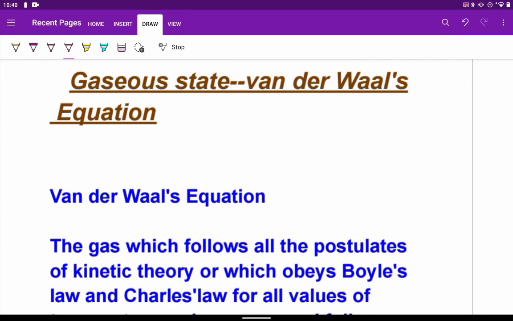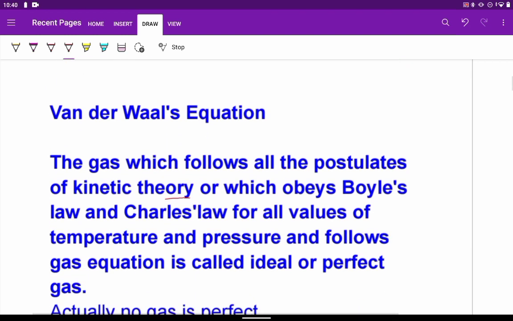And these are the gases which have very low boiling points, like nitrogen, hydrogen, etc. So, we can say that the gas which follows all the postulates given by kinetic theory, or which obeys Boyle's law and Charles law for every value of temperature and pressure, only can be called the ideal gas or the perfect gas, and it should follow the general gas equation, that is PV equal to nRT.